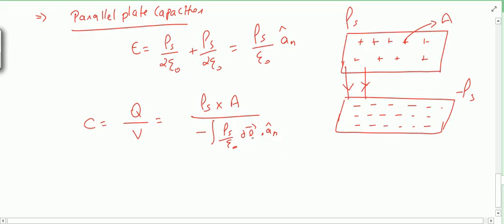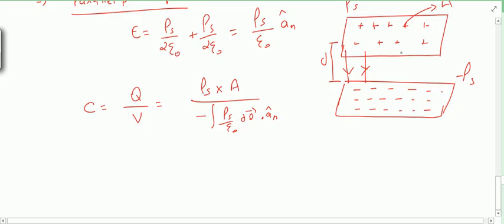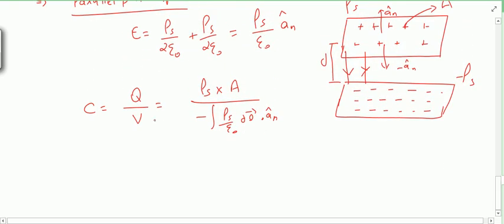E is in the direction of an, and dl is also in the same direction as I am going in this direction. If I integrate dl, it is nothing but this distance. And if I take an cap in this direction, it will be minus an cap. You can simplify it, and after simplifying, you will get what?